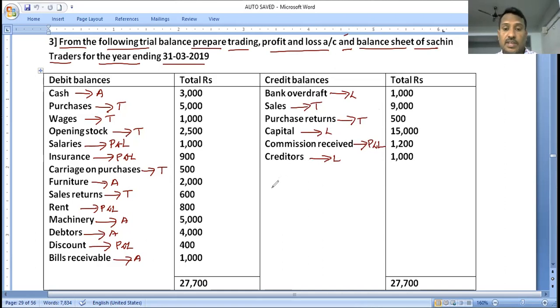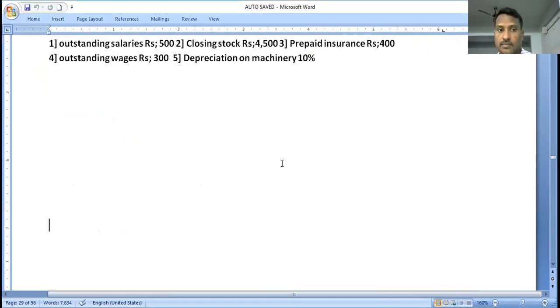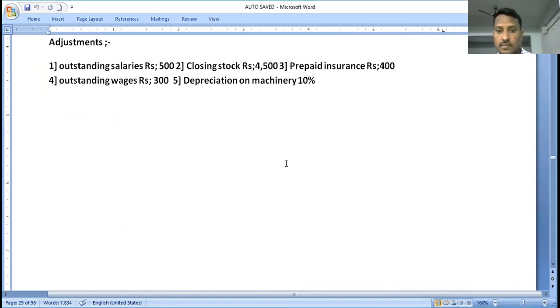Okay, right, let's move to the adjustments. We know that adjustments are also part of the final accounts. Every adjustment affects the final accounts twice. The adjustments have a dual effect on the final accounts. Let's see what the adjustments are.